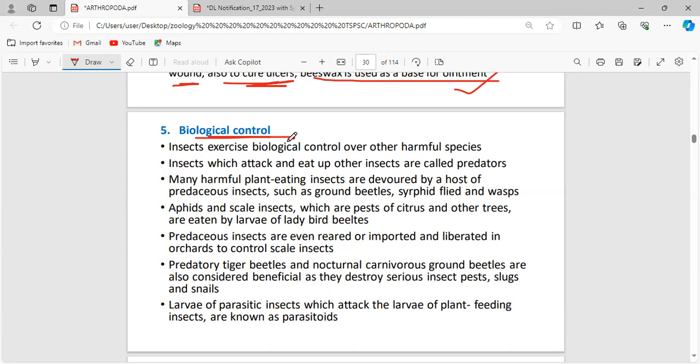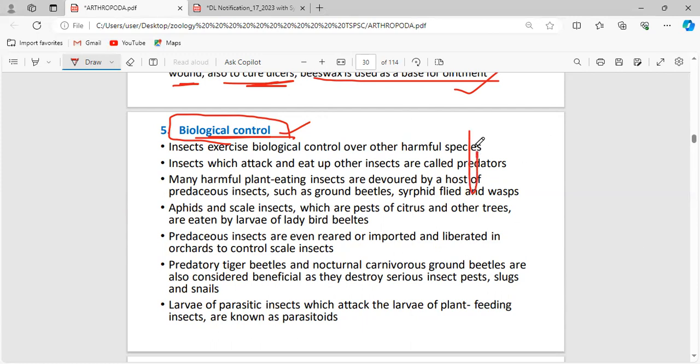So you are thinking we have to control this pest without affecting the quality of the crop, so we use biological control. There are no side effects in biological control. What we are doing is introducing some insects to feed on those insects which are destroying the crops.